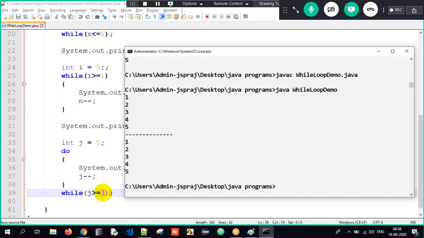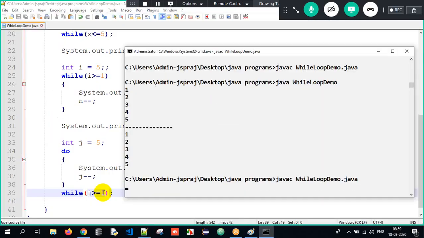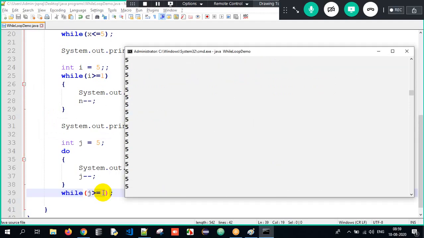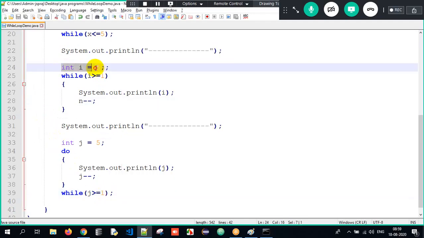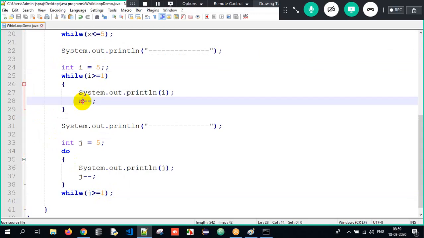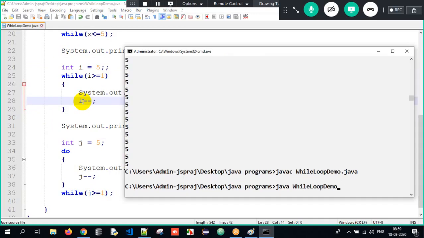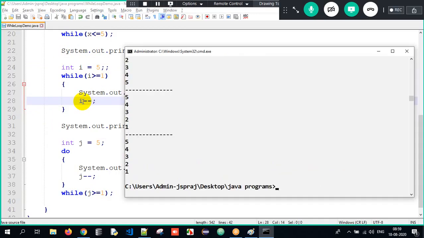So when I compile my Java program, I should be able to get the output here. Compilation done. I'm so sorry, somewhere I made one mistake. Let me see here. i is 5, i minus minus, right? So now when I compile it, it should work fine. Did I get the output here? 5, 4, 3, 2, 1 in both ways? Absolutely yes. So this is what we are supposed to understand.